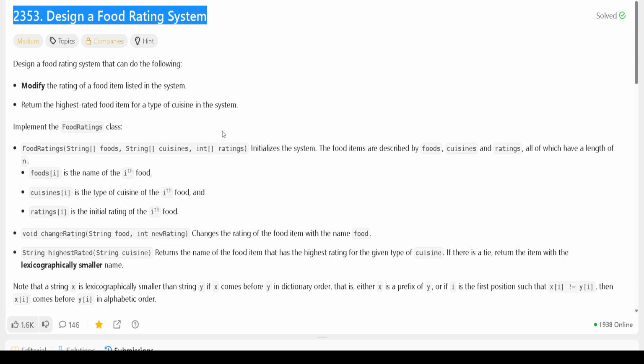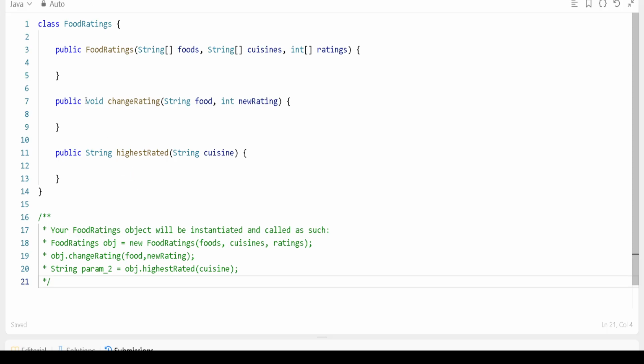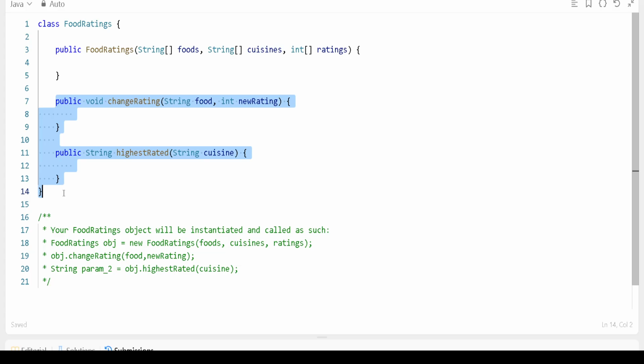After these rounds, let's suppose in the very first round, you will get selected if you write better code. So let's try to understand here. The question says design, right? And if you go here in the code, you will see the skeleton of the class and the method signatures we have been given, and you have to implement it.